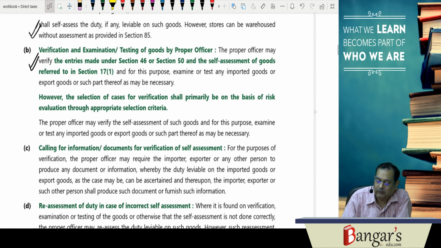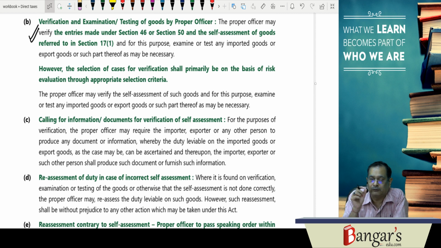And basically the selection of the cases for verification may be primarily on the basis of risk evaluation through appropriate selection criteria. Then for the purpose of verification, as you are aware, they are doing the assessment. They can call for the information or document from the importer and exporter, and the importer exporter will produce the document or furnish the information.